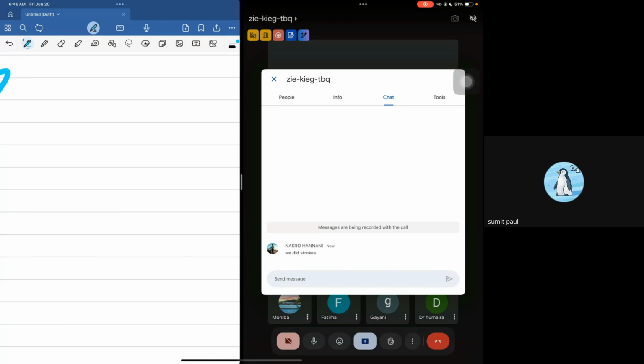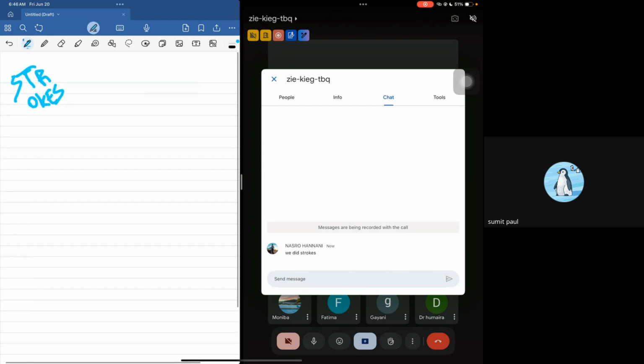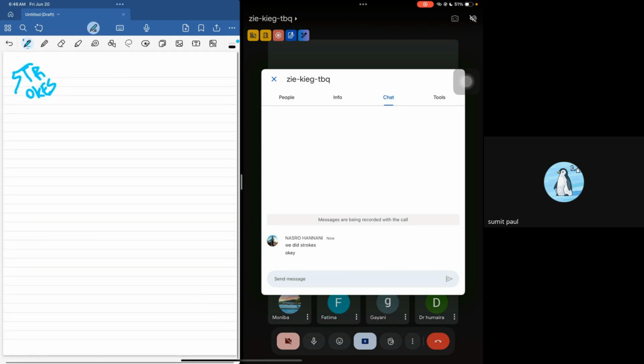I'm going to teach you more about the types of strokes. What are the different stroke syndromes? Did we do stroke syndromes? No, you did not. So we are going to do the stroke syndromes today. These are very easy. They are not hard, and you do not need to worry about them.